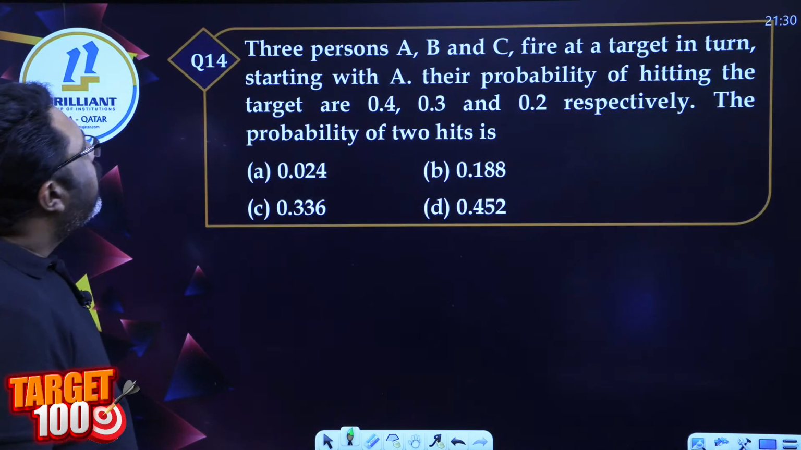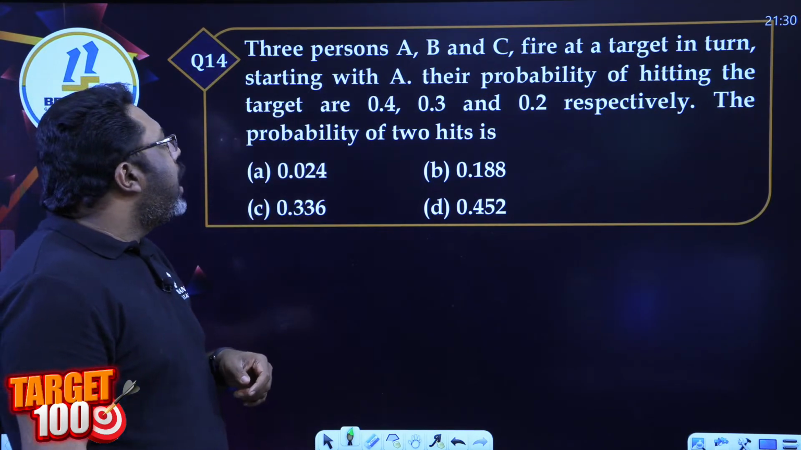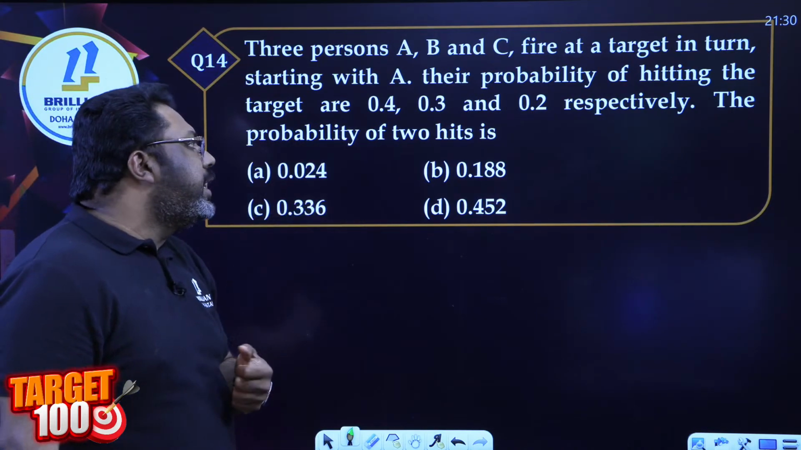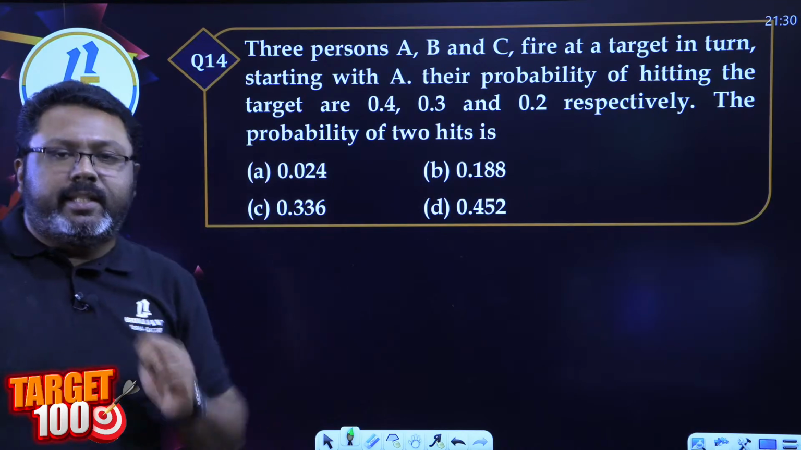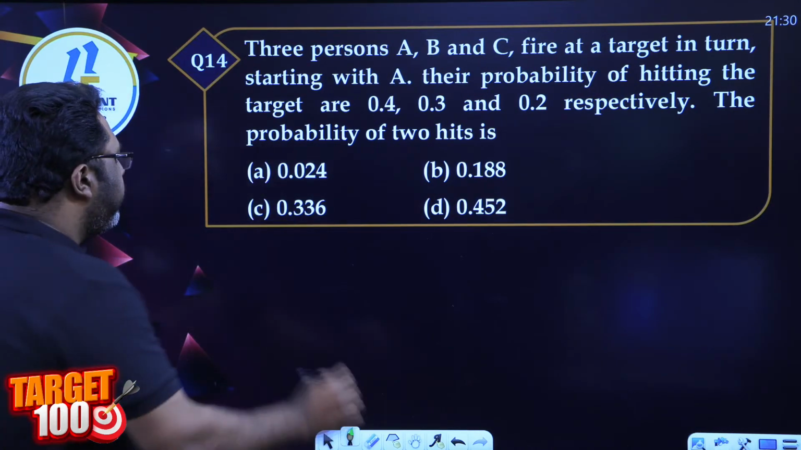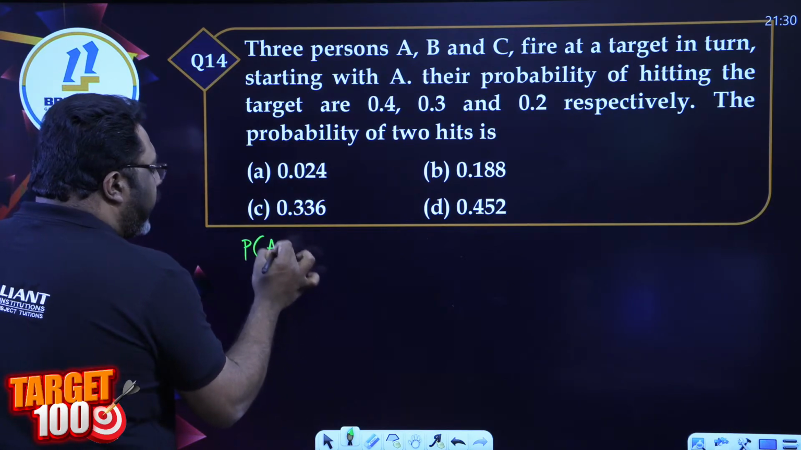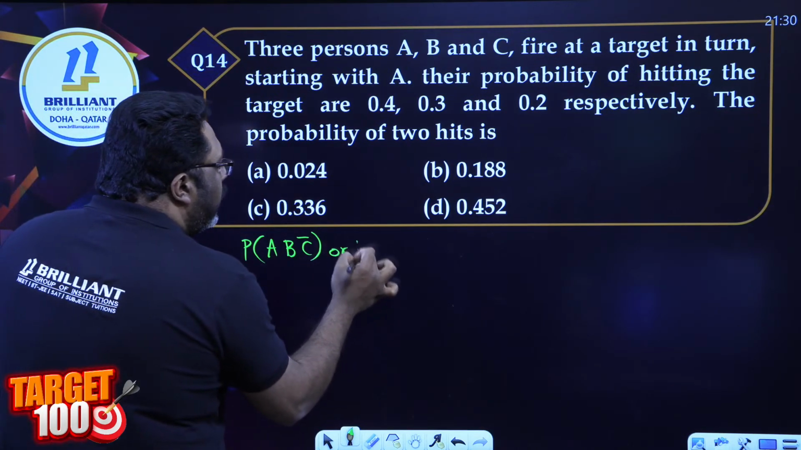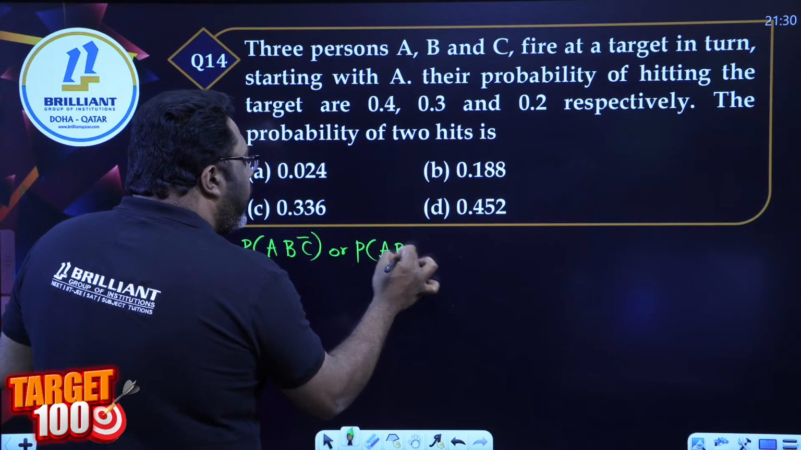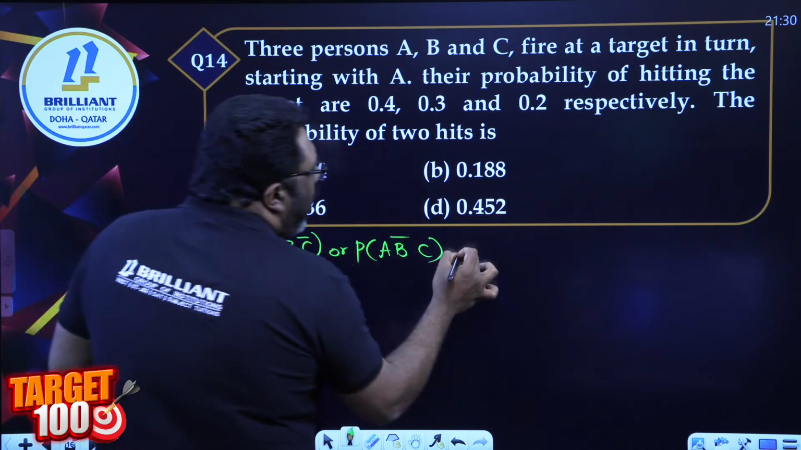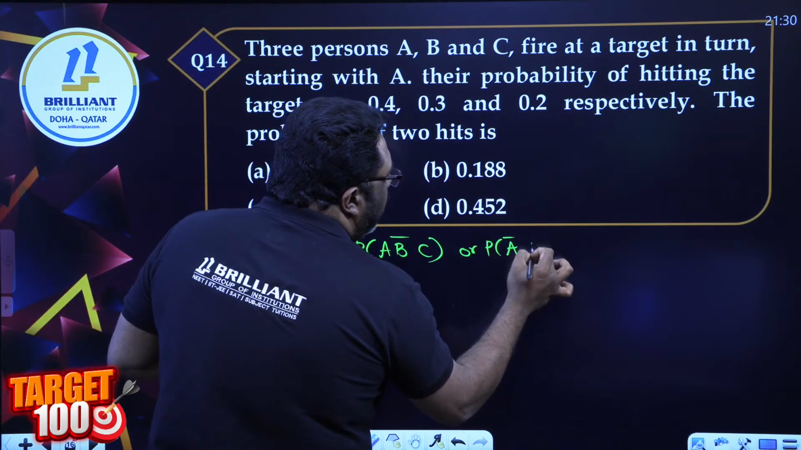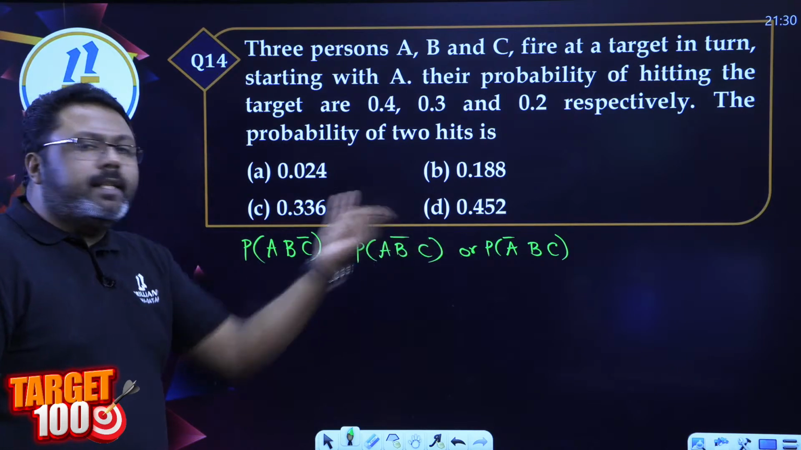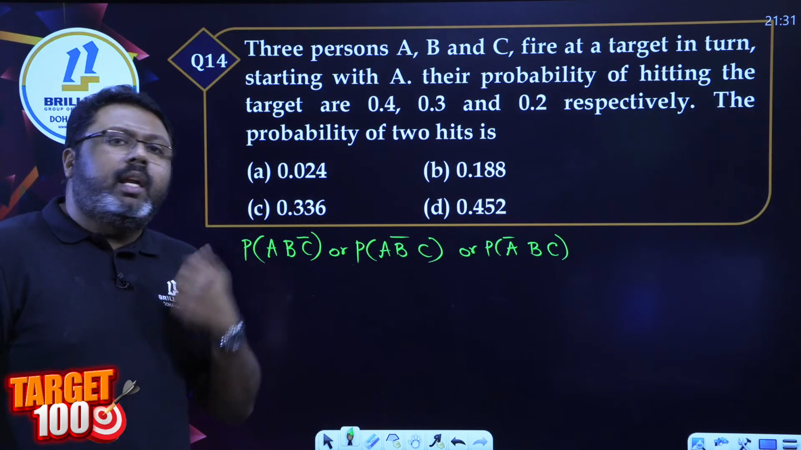Good. 14 now. There are 3 persons who are firing at a target. Starting with A, their probability of hitting the target are 0.4, 0.3, 0.2 respectively. What is the probability of 2 hits? At a time, only 2 should hit. That is, they want the probability that A is going to hit, B is going to hit, but C does not hit. Or maybe they want the probability that A is going to hit, B does not hit, C is going to hit. Or they want the probability that A does not hit, B hits and C hits. Very simple. In all these cases, one of them does not hit, the remaining 2 hit.